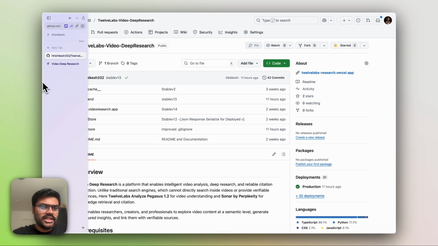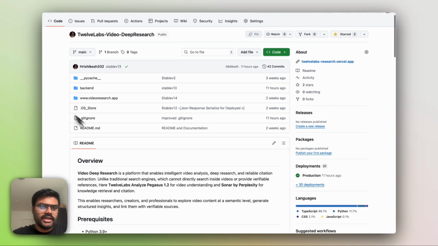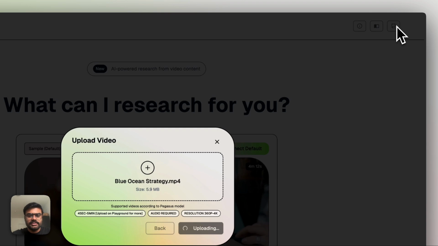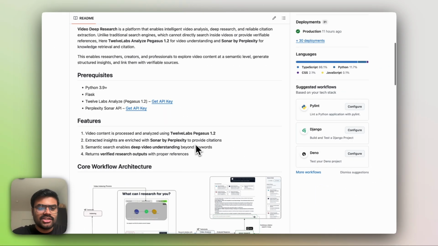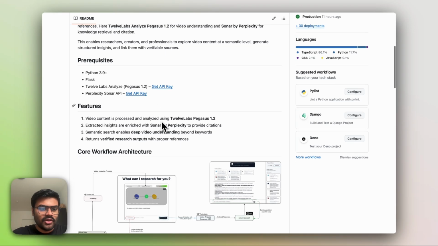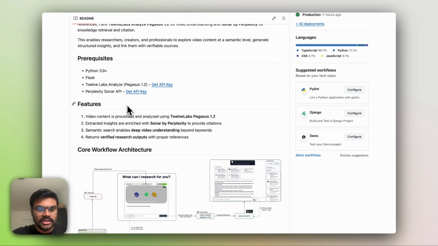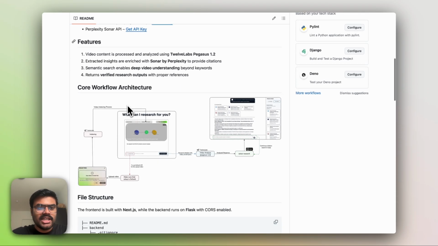So here you can directly jump to the GitHub. You can also directly go to GitHub from this button. But yeah, so here is the whole instruction of how you can make an API key for TwelveLabs usage, how you can make it for the Perplexity Sonar API.